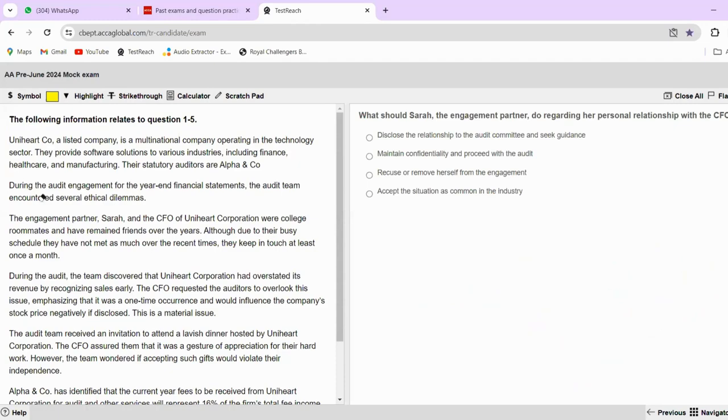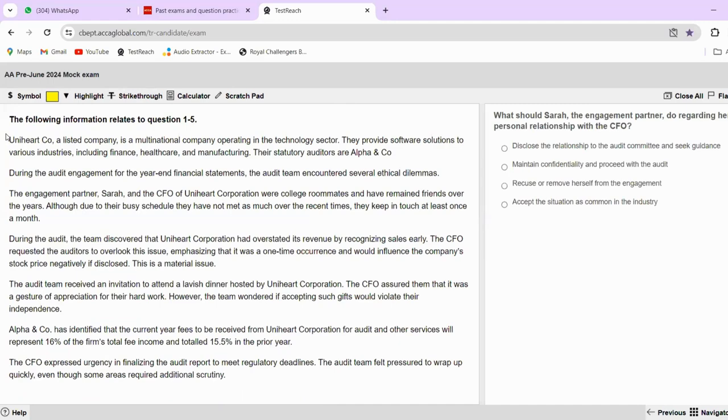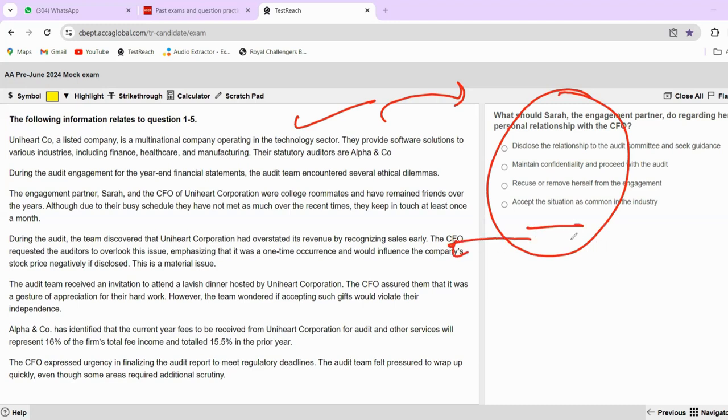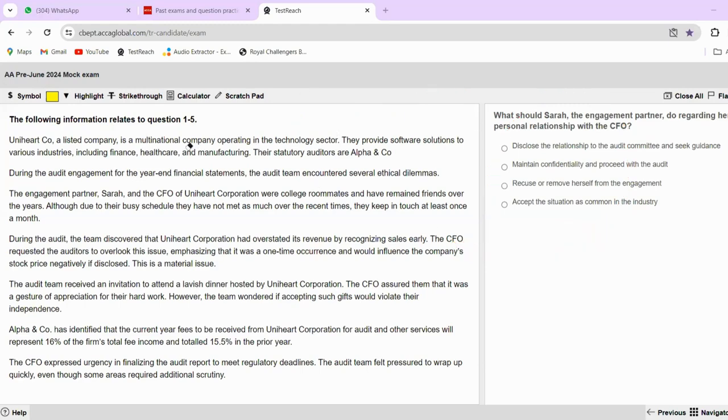So let's start with the debrief. Now there are 2 techniques of starting a particular question of section A in audit. First way is that you start reading the case study on its own first. You read the full case study and then go on to the questions. Another way is that you read all of the questions first, then you read the case study and then you solve the questions. I personally recommend students to first read the case study, highlight whatever is important in the question, and then go on to read the questions. But it does not matter. Actually, you can go ahead with any of the approaches. So let's start with the reading of our question.